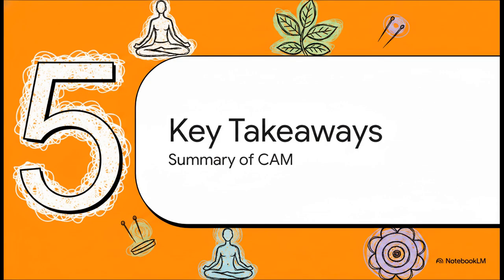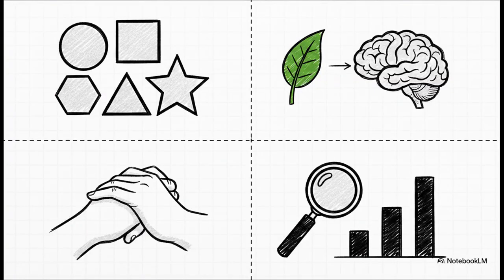Finally, Section 5. Important key takeaways. If you only take away a few things from this explainer today, let it be these 4 memorable points. First, CAM is categorized into 5 distinct domains of practice: whole systems, mind-body, biologically based, manipulative, and energy medicine. Second, the core focus across all of these is usually on mind-body harmony and utilizing natural, non-invasive remedies.